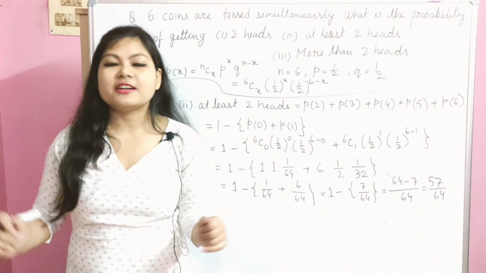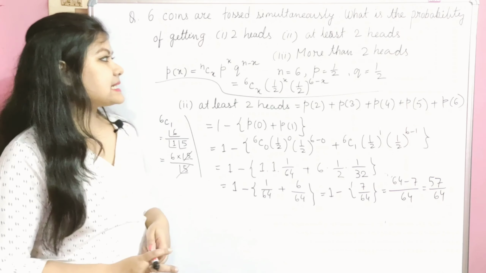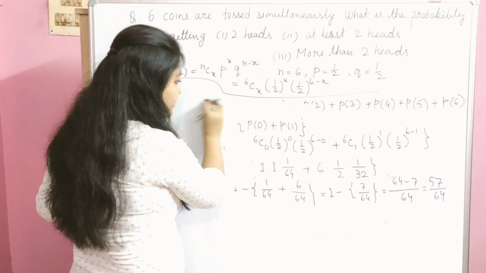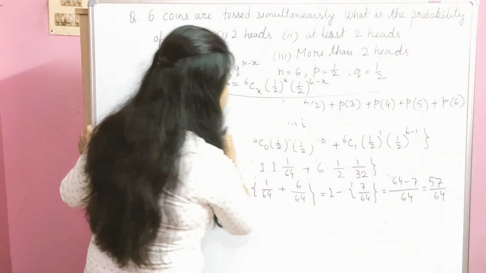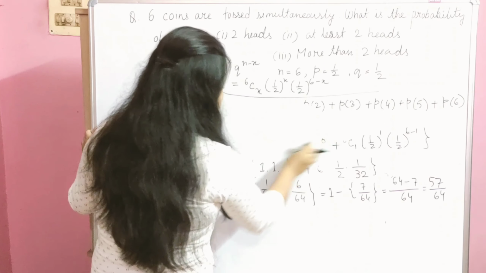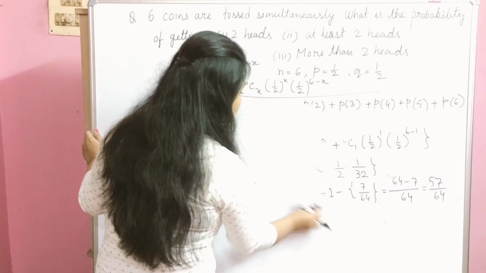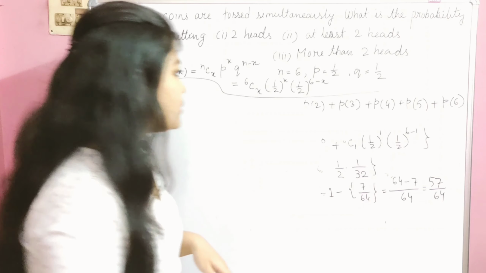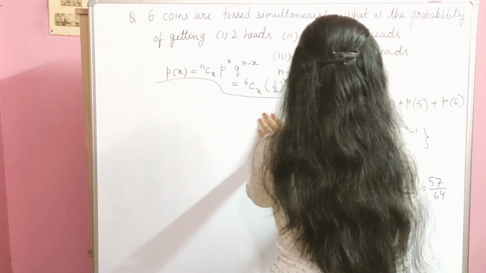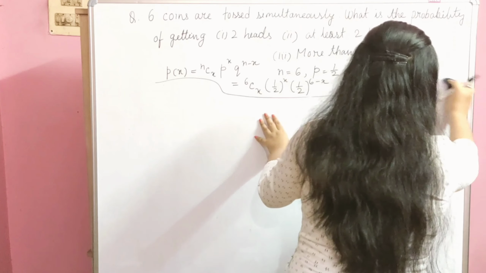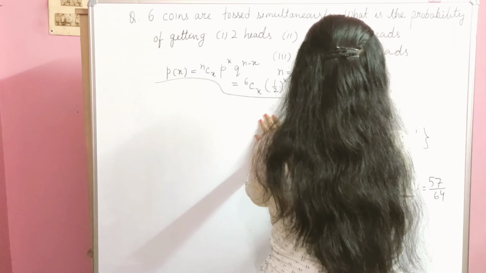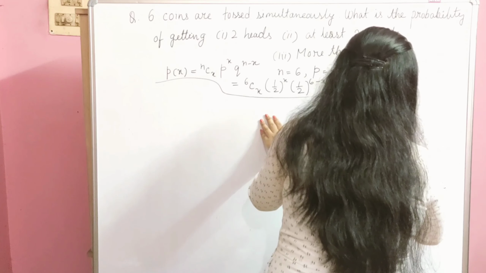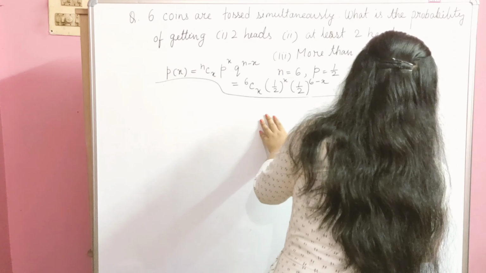Now we will solve the third part. In the third part it is given that getting more than 2 heads. Here we have to find out getting more than 2 heads. That means we cannot take the value P0, because P0 means no head is present. P1 means we are getting only 1 head. P2 means we are getting 2 heads. But clearly it is given that more than 2 heads. Therefore we cannot consider P0, P1 and P2. We have to consider the other values.